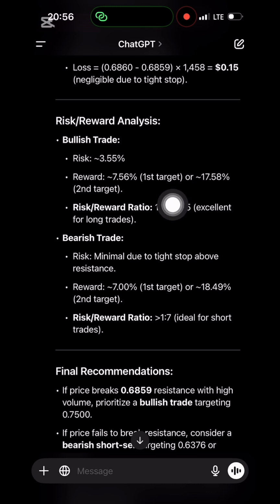And finally, I want you to know this method is not only effective but also accessible to anyone looking to maximize their trading efficiency.